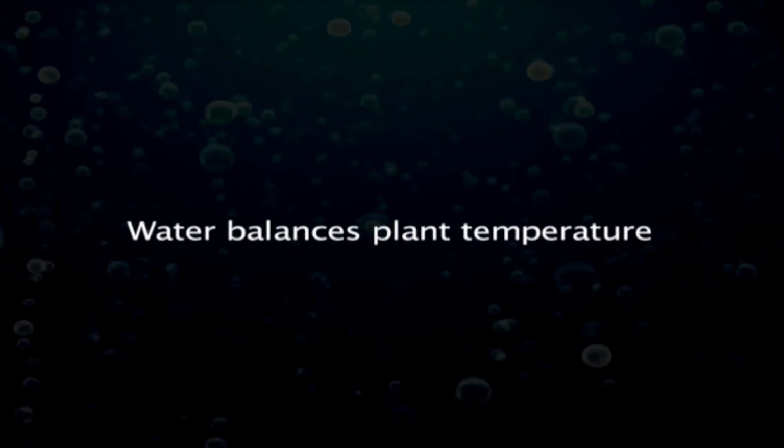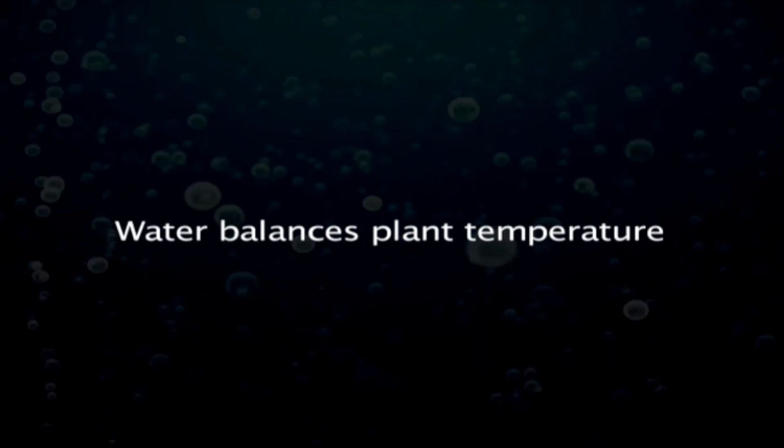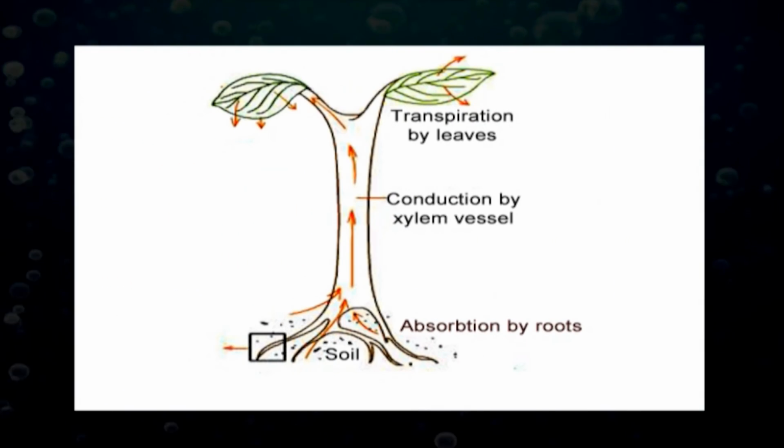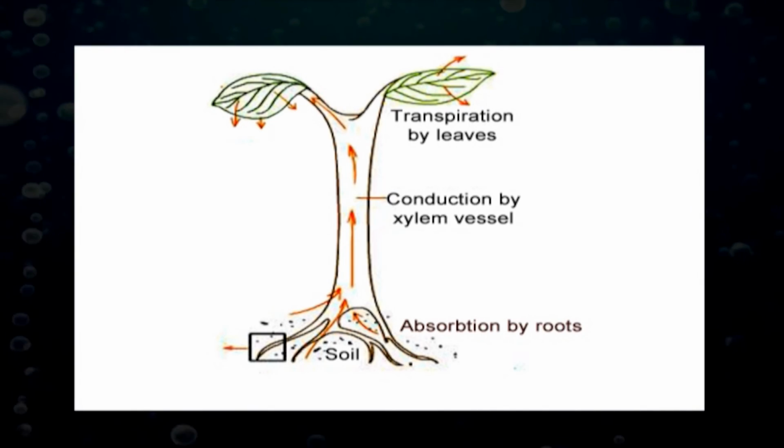Number five, water balances plant temperatures. Plants continuously absorb and lose water. Most of the water lost by the plant evaporates from the leaf as the carbon dioxide needed for photosynthesis is absorbed from the atmosphere. Such water loss is called transpiration.